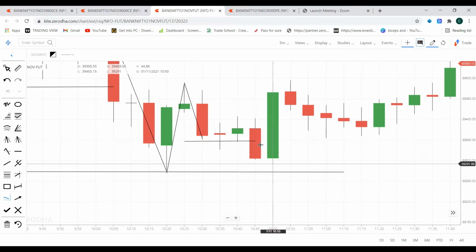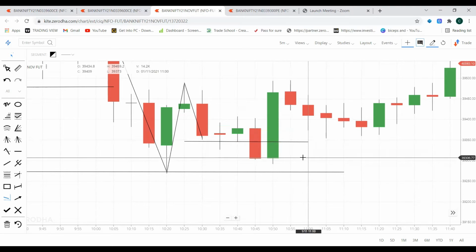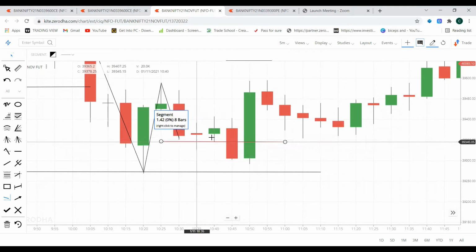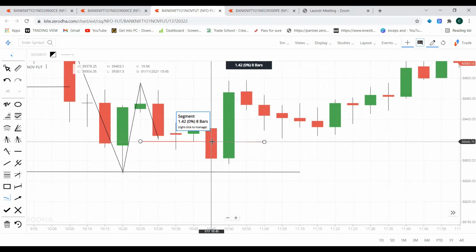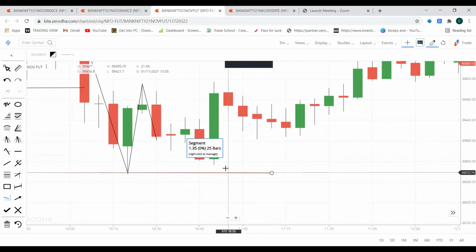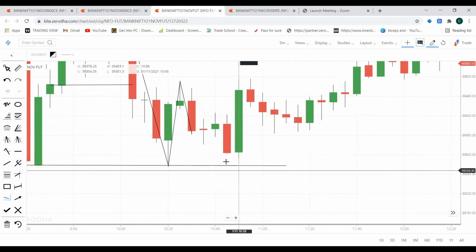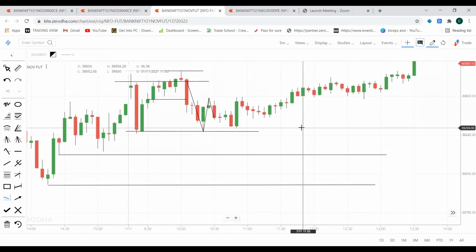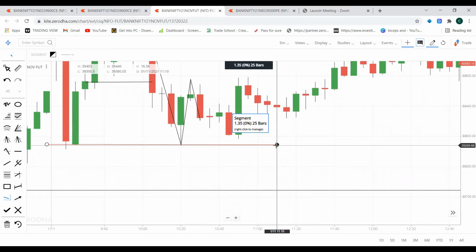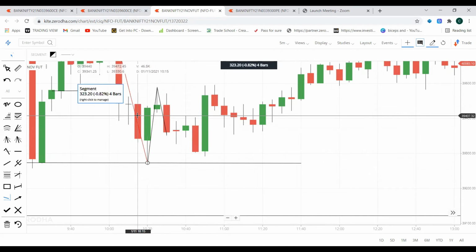So it came till near here. In this trade, I was able to book 20 points with two lots, and another two lots exited at cost to cost. So in this trade, I made somewhere around 1,000 rupees. Actually on this trade, I was waiting for a breakout. If the trend was very strong, it would have broken out of this support and come here or here. I would have made some money, but it didn't happen as I expected. So I had a better risk management strategy. Based on this, I didn't incur any loss. I booked minimum profit and exited all three trades.